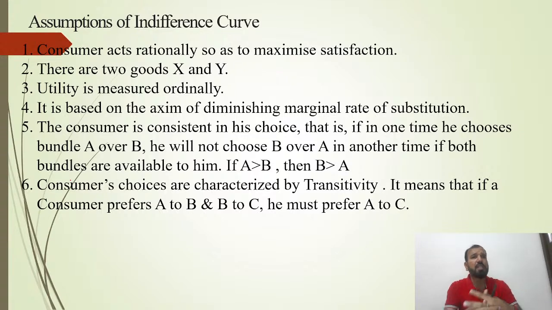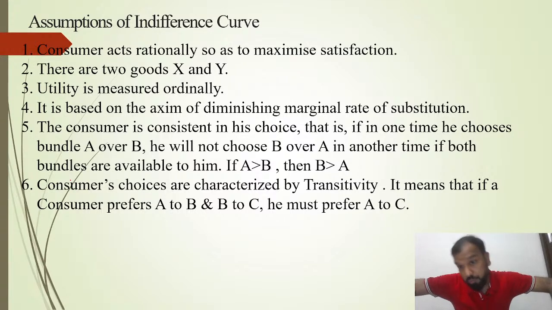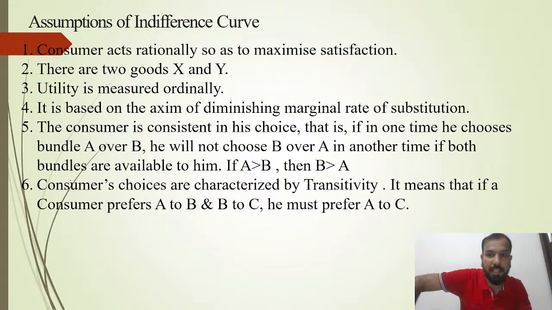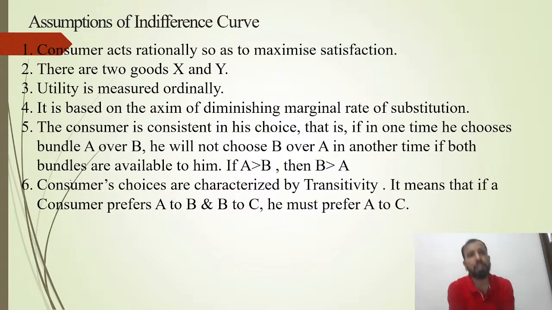Now, these are the assumptions of the indifference curve. Consumers act rationally, so they maximize satisfaction. There are two goods, X and Y. Utility is measured ordinally. It is based on the diminishing marginal rate of substitution, that is called MRS. The consumer is consistent in his choice. If one time he chooses bundle A over B, he will not choose B over A at another time if both bundles are available to him. Sometimes today you are buying an apple over an orange, but after 15 or 20 days, you might buy an orange over an apple.